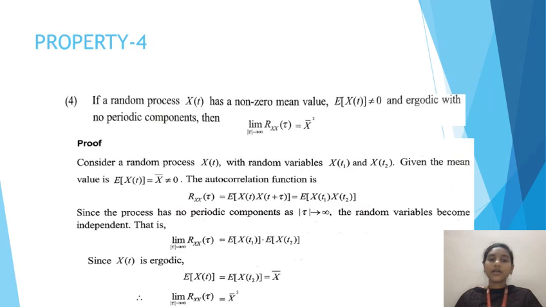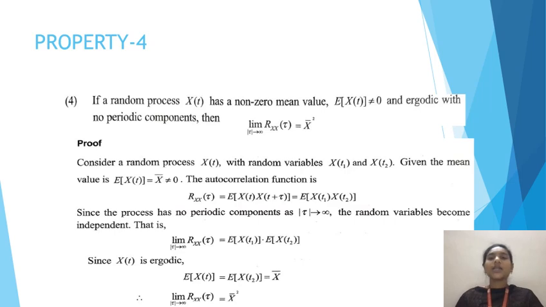And here the fourth property is, if a random process x of t has a non-zero mean value, expectation of x of t is not equal to 0, and is ergodic with no periodic components. If all this occurs, then limit mod tau tends to infinity, Rxx of tau is equal to x bar square, which is the mean square. So let us prove this equation.